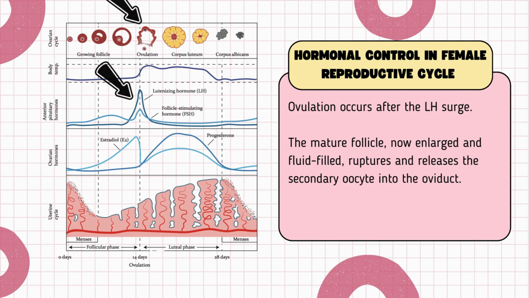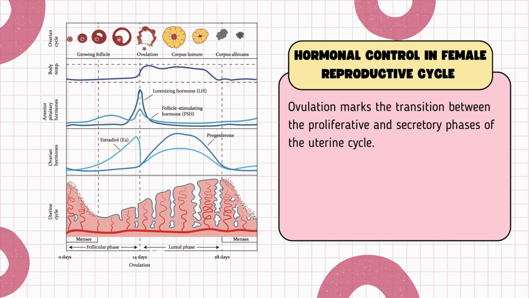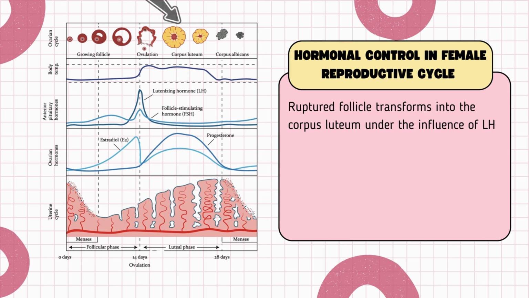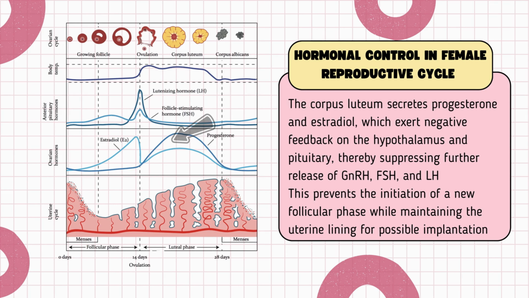Some women may experience a brief abdominal pain called Mittelschmerz, corresponding to ovulation. Ovulation marks the transition between the proliferative and secretory phases of the uterine cycle. Following ovulation, the ruptured follicle transforms into the corpus luteum under the influence of LH. The corpus luteum secretes progesterone and estradiol, which exert negative feedback on the hypothalamus and pituitary, thereby suppressing further release of GnRH, FSH, and LH.